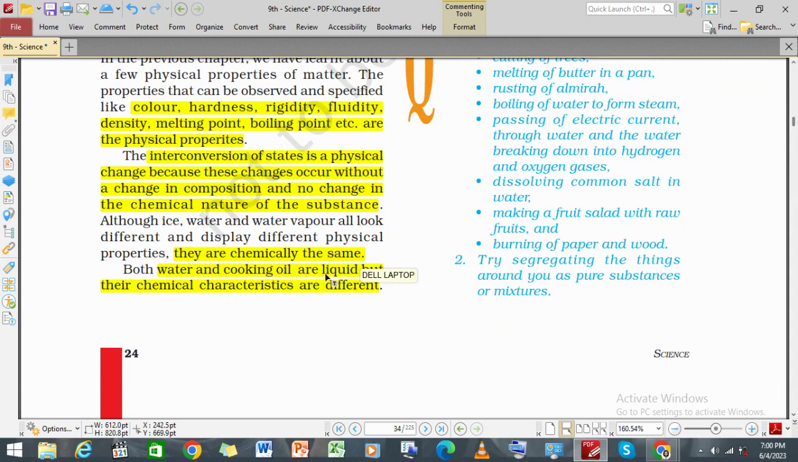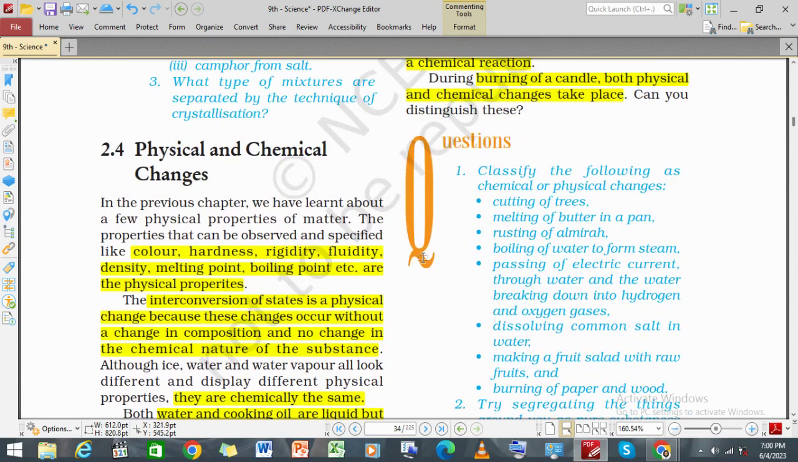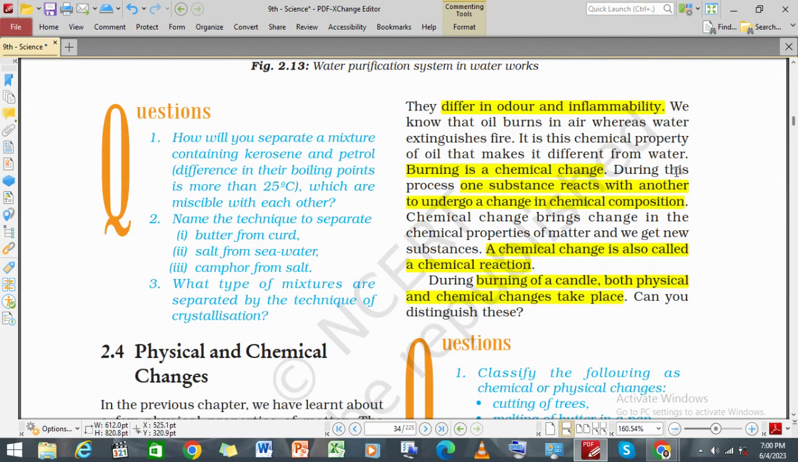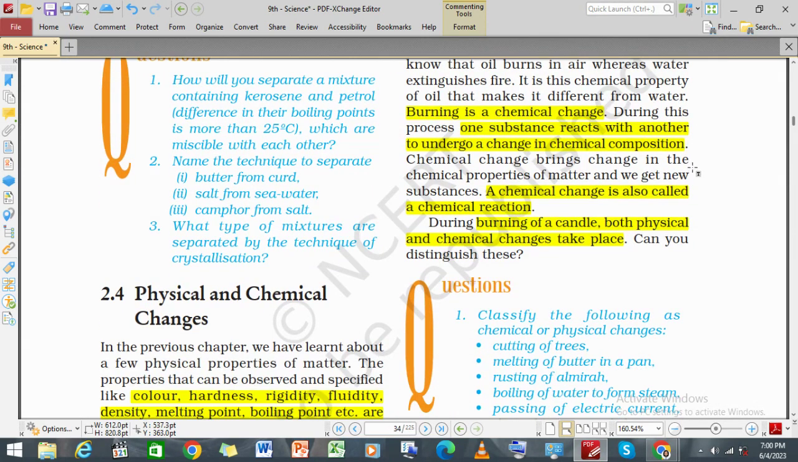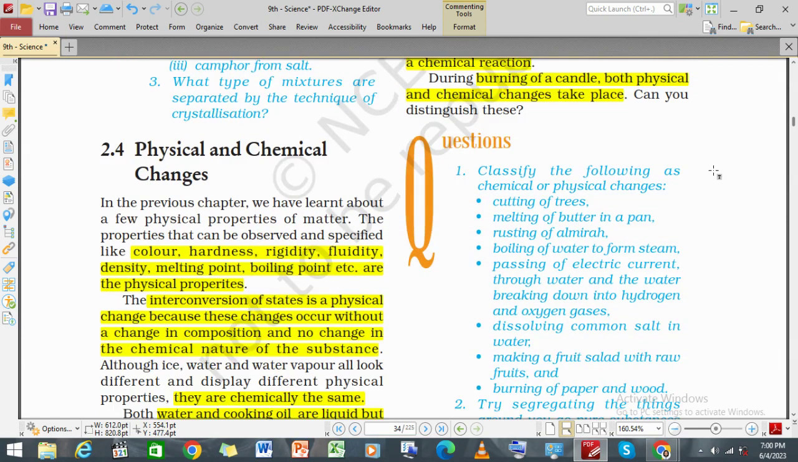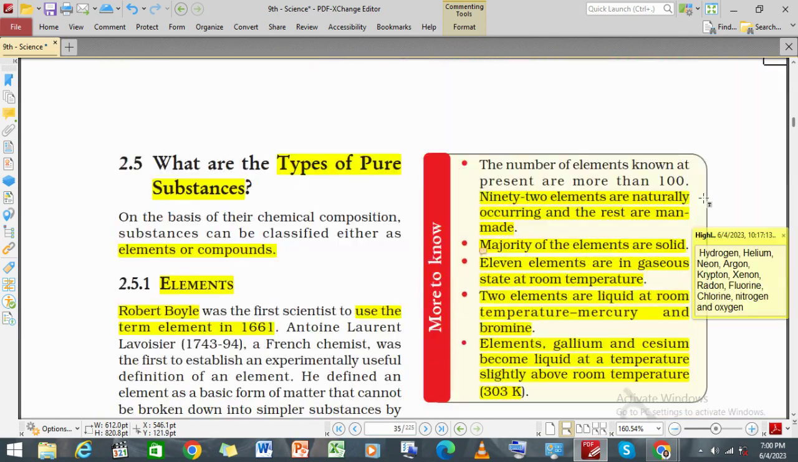Water and cooking oil are both liquids, but their chemical characters are different, in odor as well as inflammability. And burning is a chemical change. Once one substance reacts with another, it undergoes a change in chemical composition. Chemical change is also known as a chemical reaction. The burning of a candle is both a physical as well as a chemical change taking place.